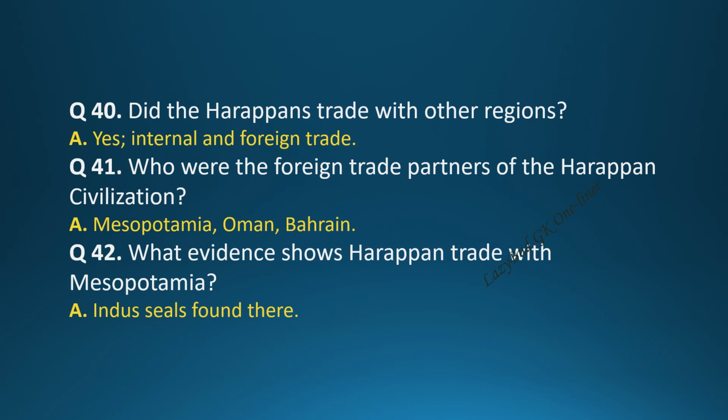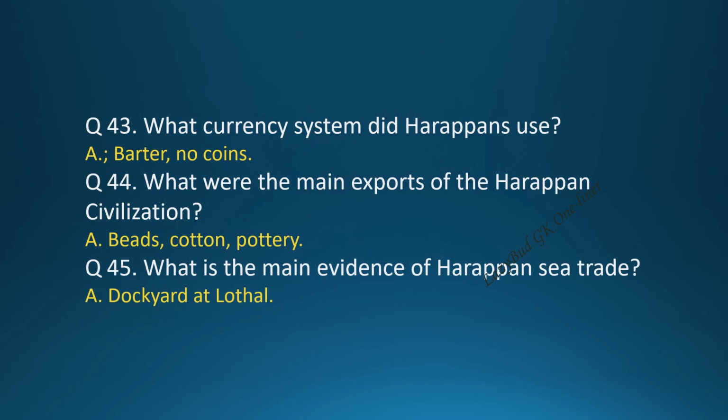Question 41. Who were the foreign trade partners of the Harappan civilization? Answer. Mesopotamia, Oman, Bahrain. Question 42. What evidence shows Harappan trade with Mesopotamia? Answer. Indus seals found there. Question 43. What currency system did Harappans use? Answer. Barter, no coins. Question 44. What were the main exports of the Harappan civilization? Answer. Beads, cotton, pottery.